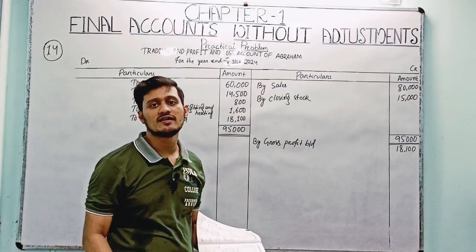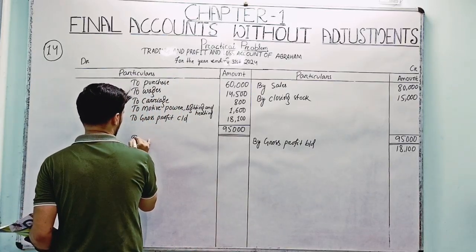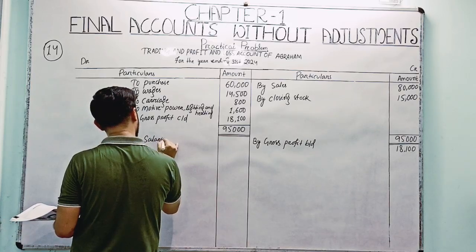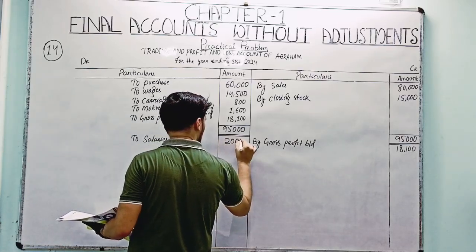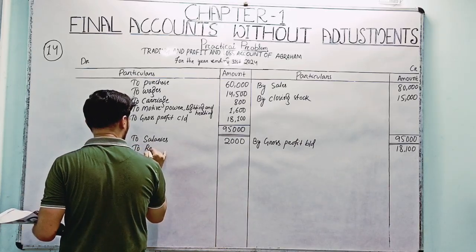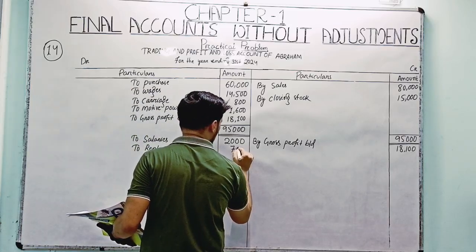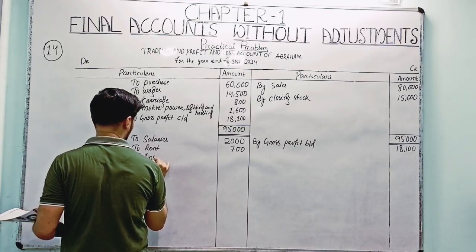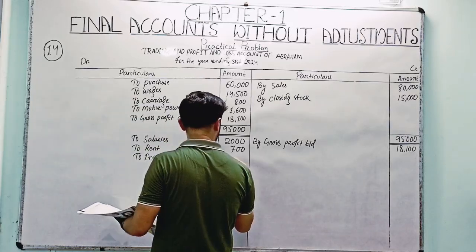Now the debit side entries will enter. So the first entry is to salaries, it's 2,000. To rent, it's 700. To insurance, 500.